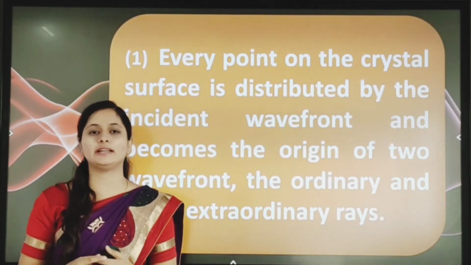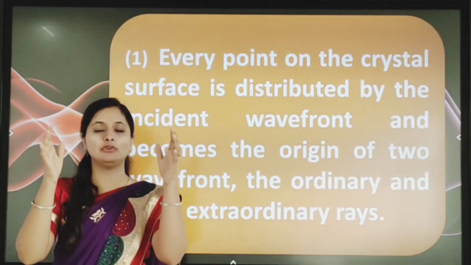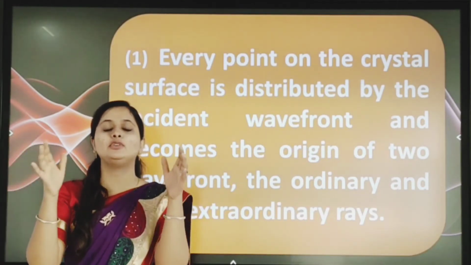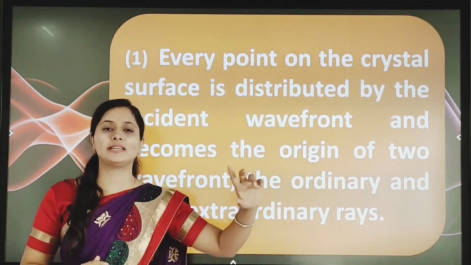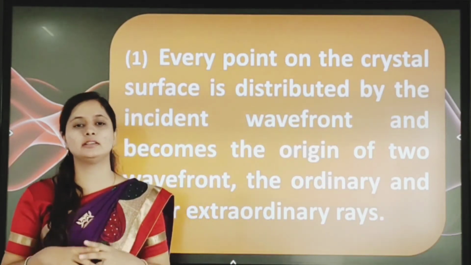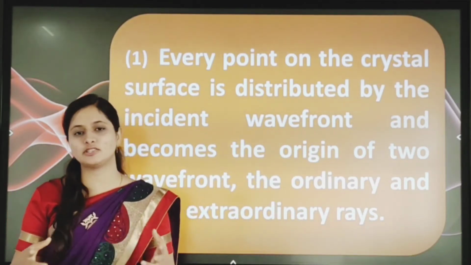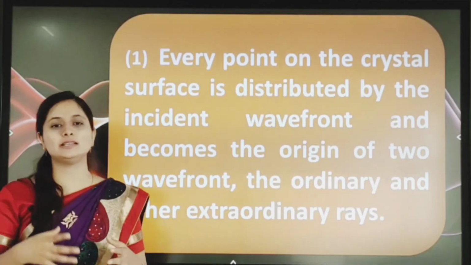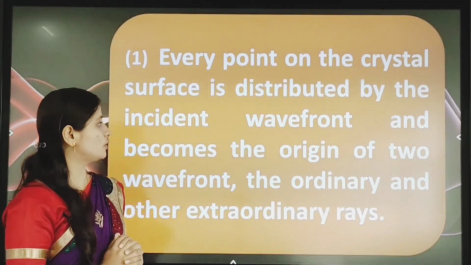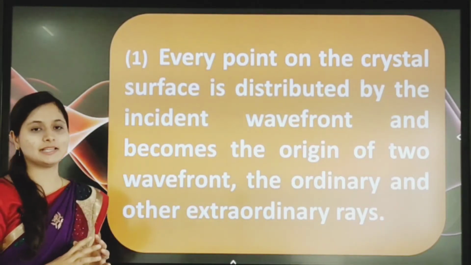So already we know what double refraction means. We are incidenting a beam of light, so we are keeping a crystal. After incidenting that beam of light on a crystal, what happened? We are getting two types of wave. One is what? Ordinary ray. So one is the ordinary ray and the second one is the extraordinary ray. So we can call these secondary wavelets. He explained this in the first point. So this completes our first point of the Huygens theory.